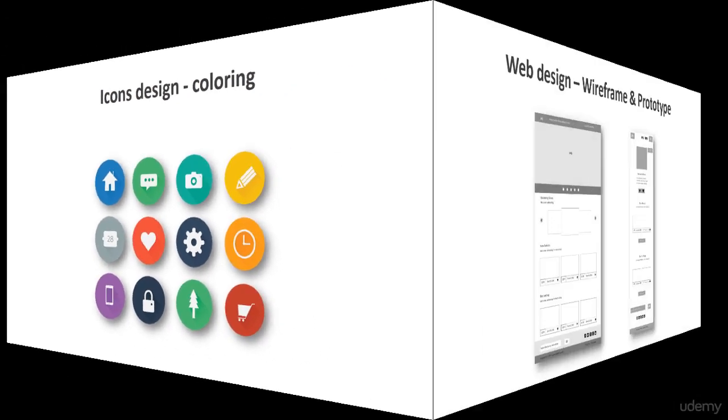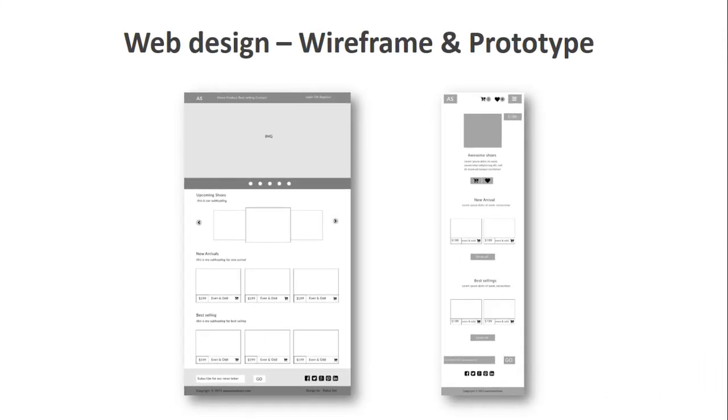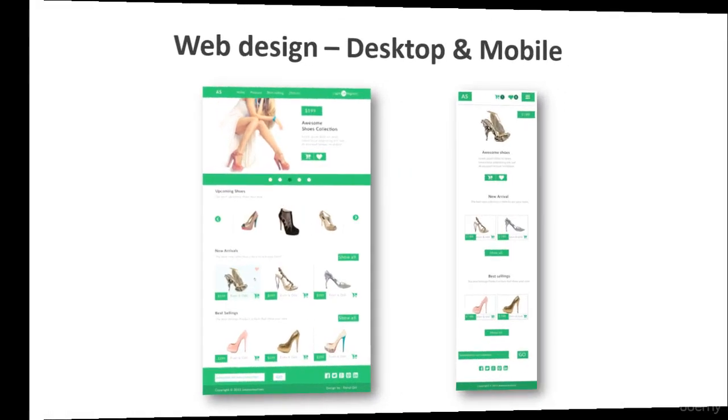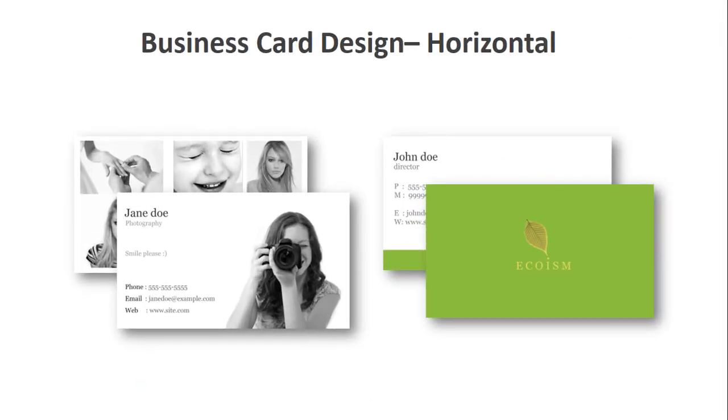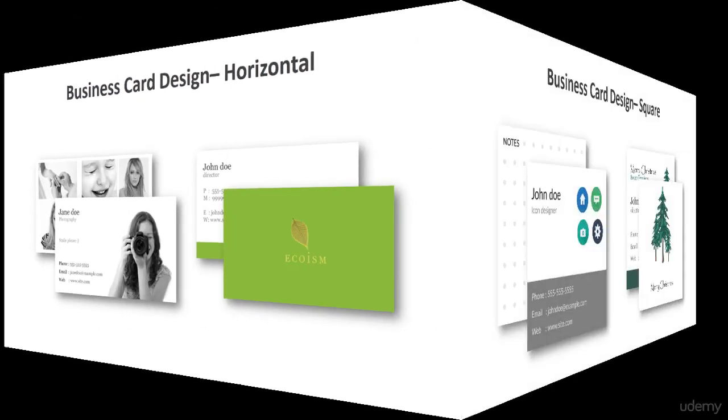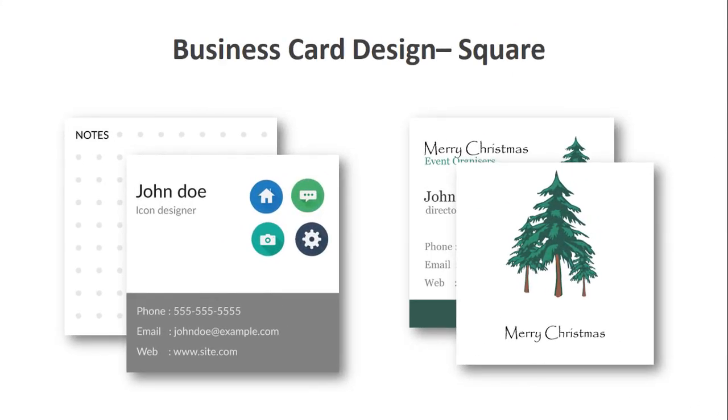After that, you're going to learn how to create a website for desktop and for mobile. So first you will create a wireframe and prototype, and then you will create this amazing website both for desktop and mobile. After that, you're going to learn how to create this business card. Well, this chapter has already been here since this course launched, so we'll definitely get something very inspirational from this business card design. So this is the horizontal one, and there's actually a square one. Well, this is really important.